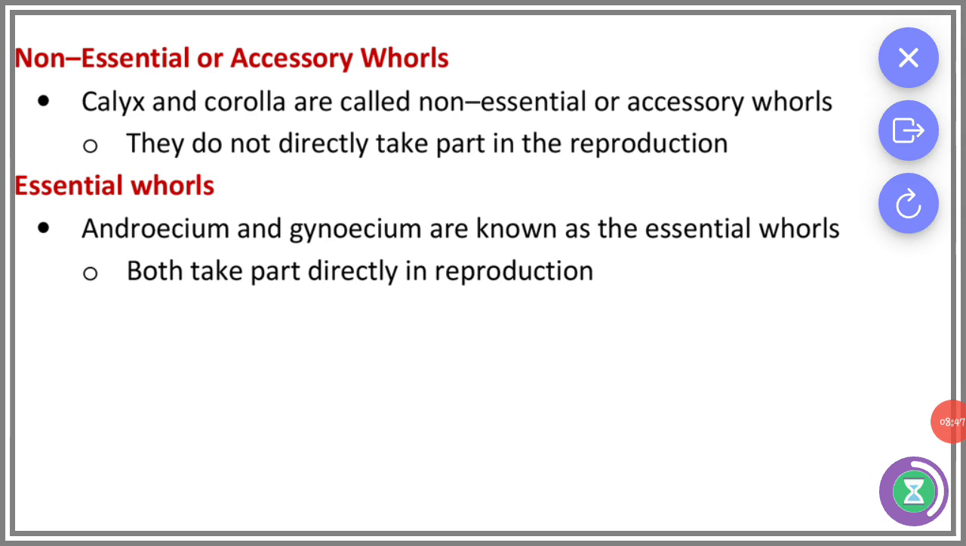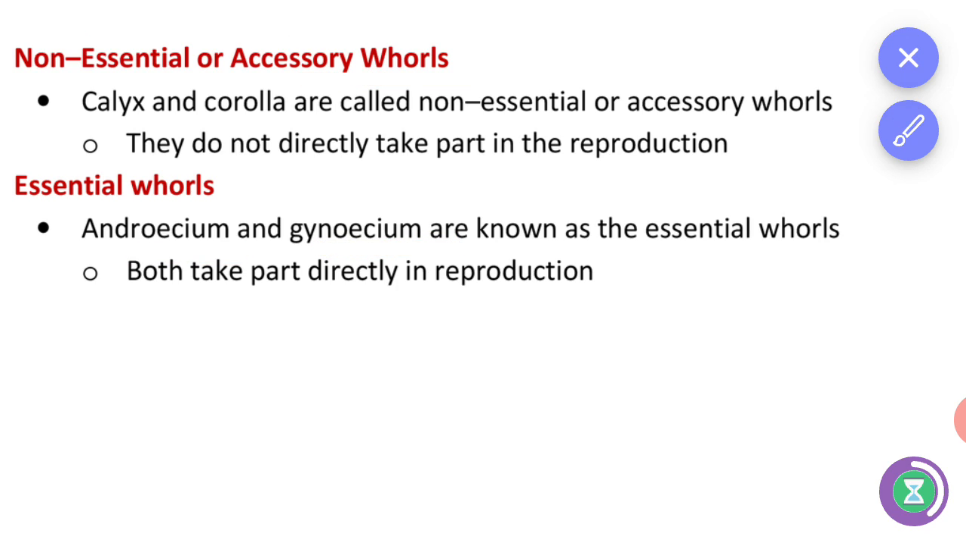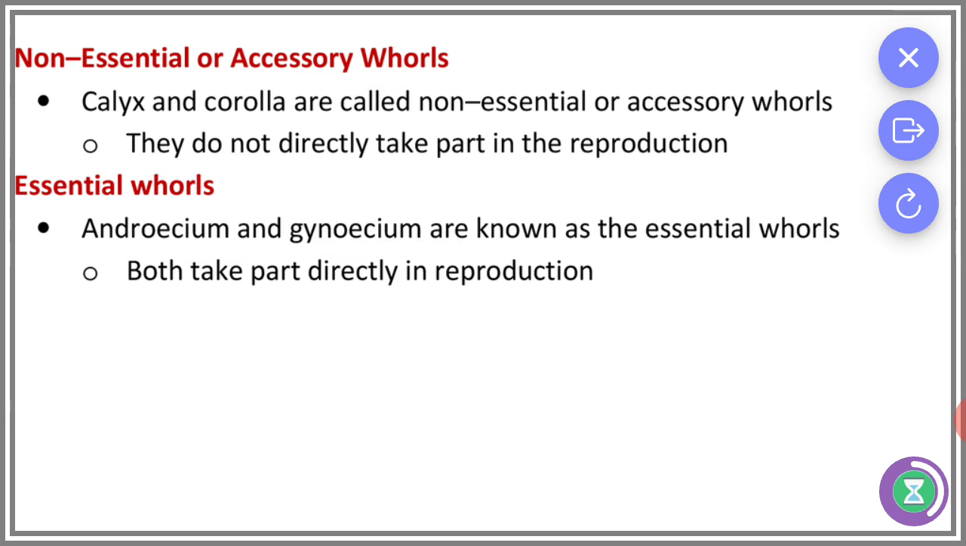And in total, 4 whorls are present in the flower. The first 2 whorls, calyx and corolla, are non-essential whorls, and the next 2 whorls, androecium and gynoecium, are the essential whorls of the flower. The calyx and corolla are called non-essential or accessory whorls. They do not directly take part in reproduction.